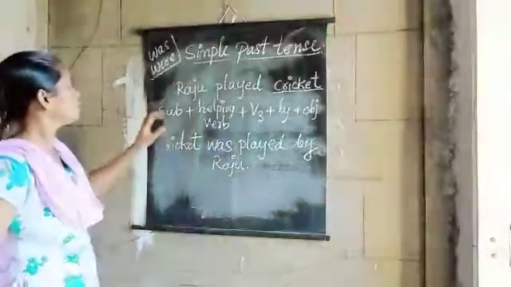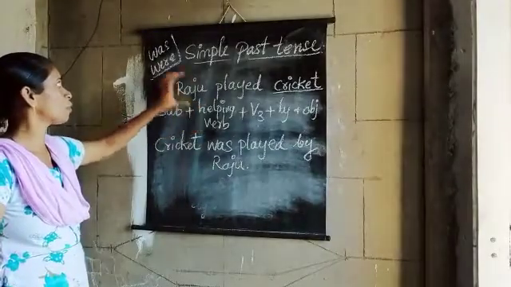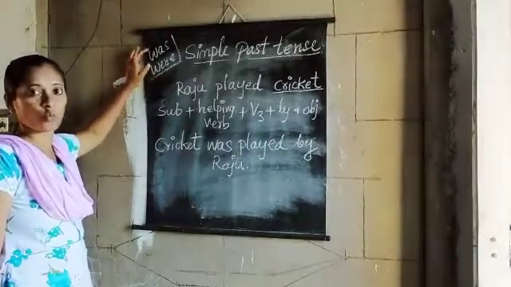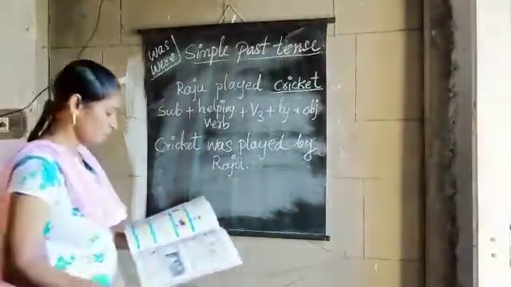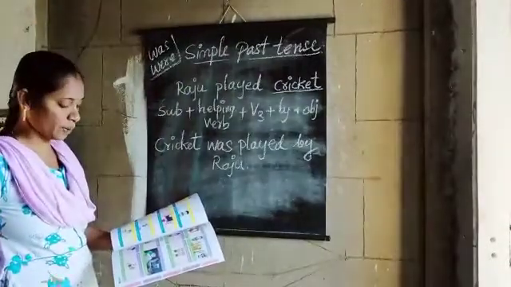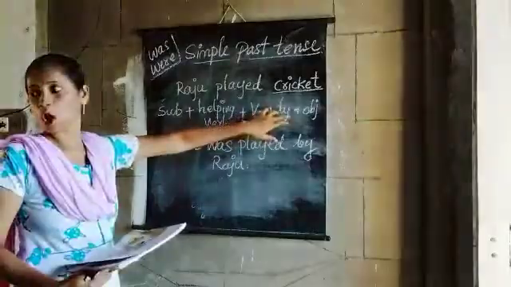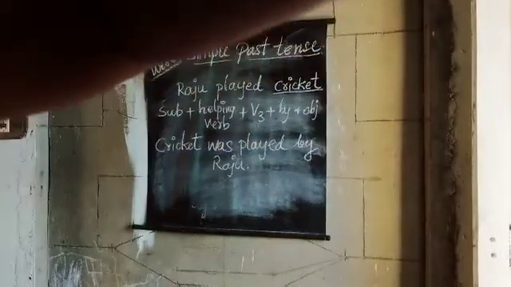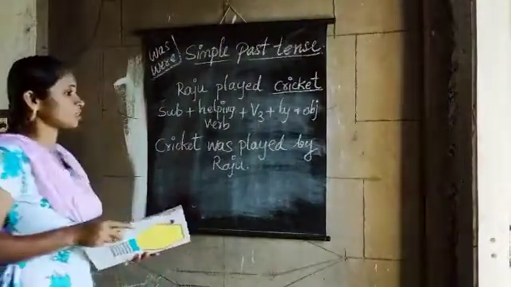This is the structure for the sentence in simple past tense. Subject plus helping verb. The helping verbs in past form are was and were. Was is used for singular and were is used for plural. The structure is subject plus helping verb plus V3 plus by plus object.